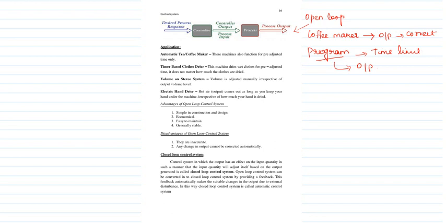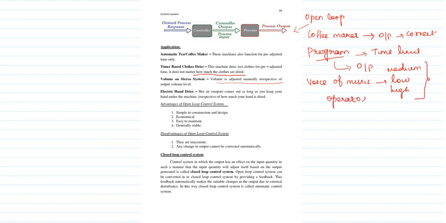Then cloth dryer, here also time. It doesn't matter how much the clothes are dried. Whatever the time, it is fixed already. According to that, it will perform. Then stereo system, you have to do it manually, right? If I want to get the voice of the music in a low sound or high sound or in a medium sound, it is all based on the operator, right? So the operator has to perform.